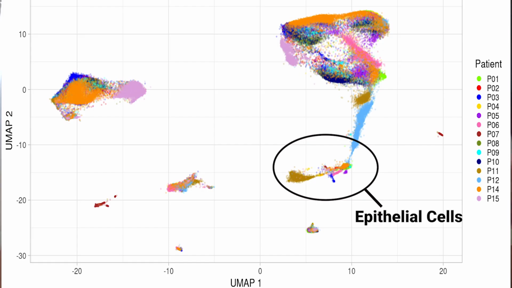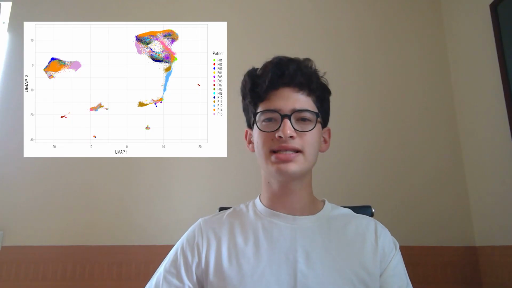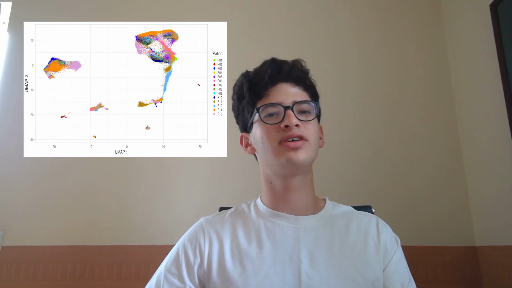Now to our results. Our first approach was to label the cells by patient and cell type. By looking at this UMAP, we can see that non-epithelial cells tend to cluster together, while epithelial cells, which are most likely cancer cells, form separate clusters. This is expected, as cancer cells have unique patient-specific mutations.